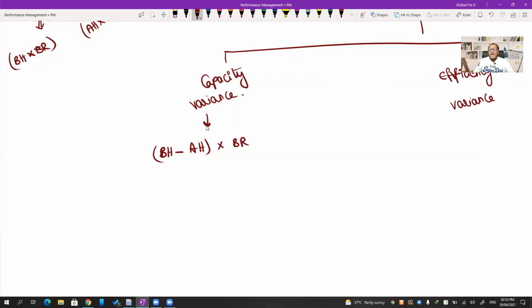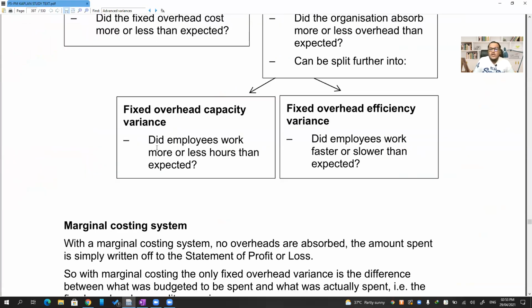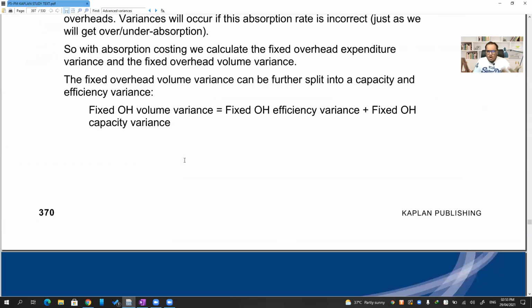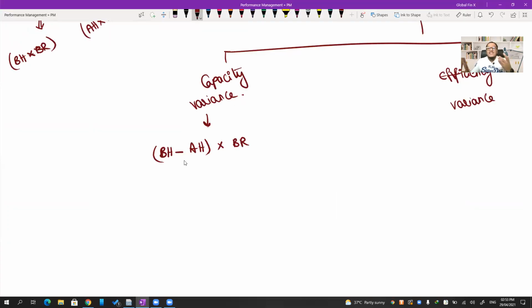Why? Isn't that what we discussed for capacity? Look, did the employees work more or less than the budgeted hours? If it is machinery or labor, if they are working over and above the budgeted hours, that's the capacity variance. How many hours they worked.